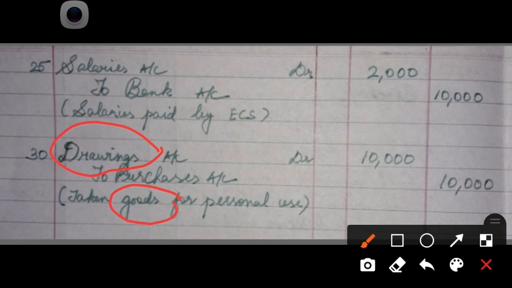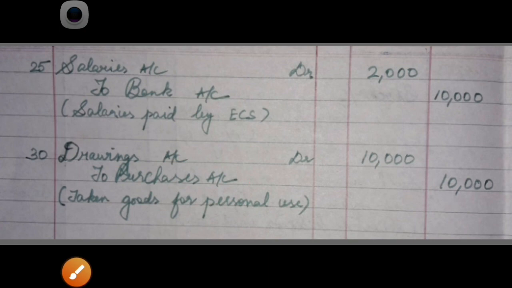Whenever goods are taken for personal use, you will credit purchases. In every other circumstance, purchases will be debited. This is the only case where purchases will be credited. So the entry goes: drawings account debtor to purchases, goods taken for personal use. Hope you followed this problem.